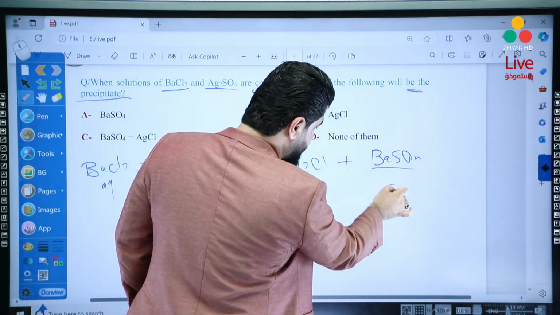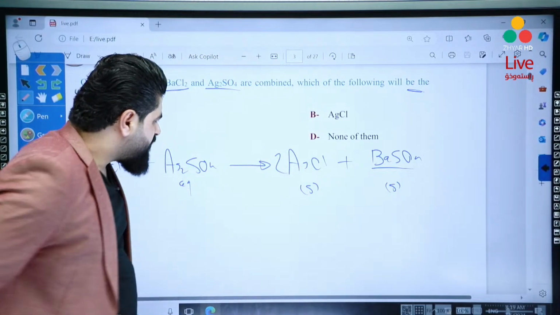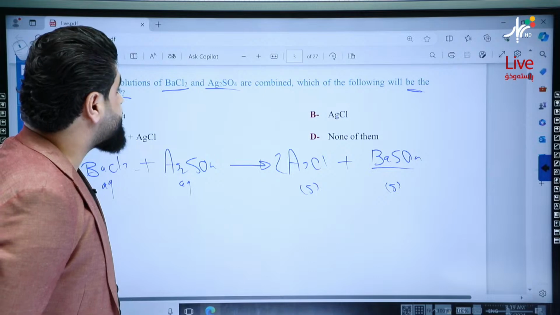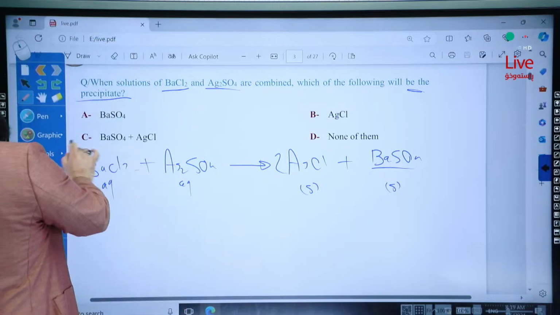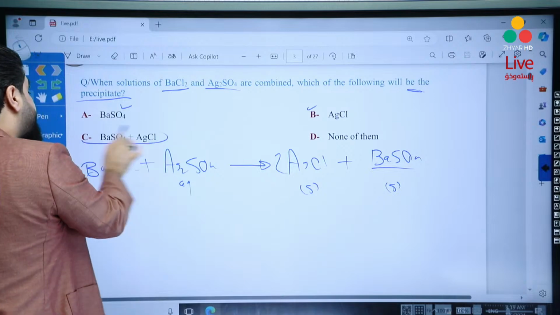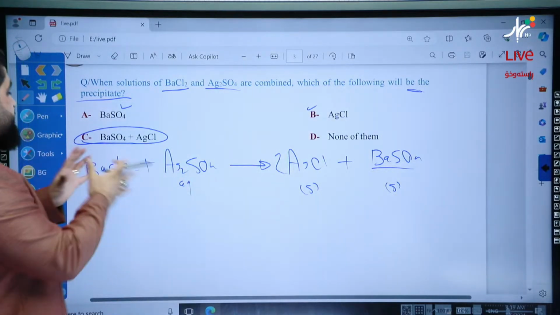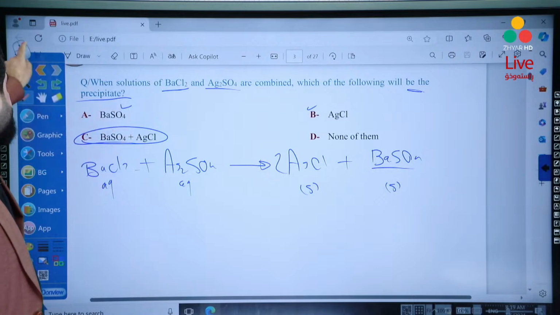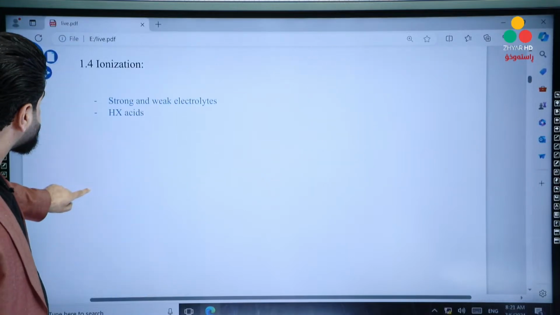BaSO4, again, is solid. So both are solid. Is that possible? Yeah, of course. Both are solid, so both are precipitates. A is correct, B is correct, so A and B together are the correct answer. BaSO4 and AgCl are the precipitates.